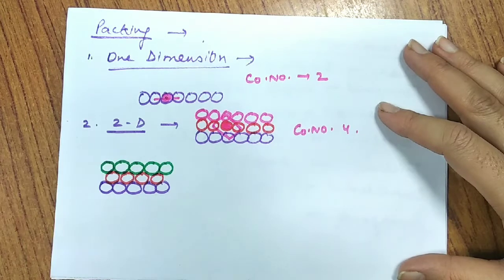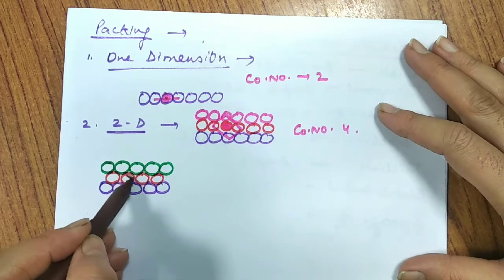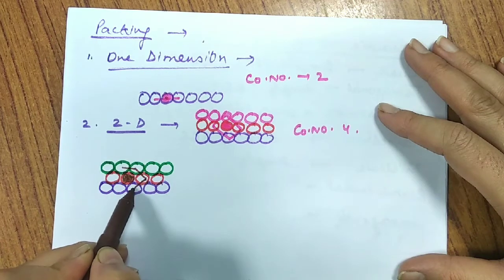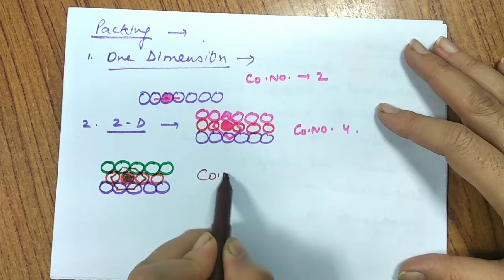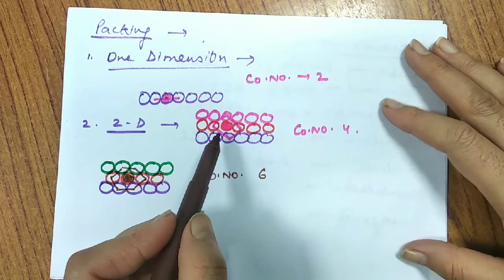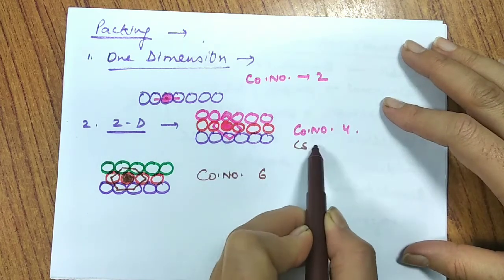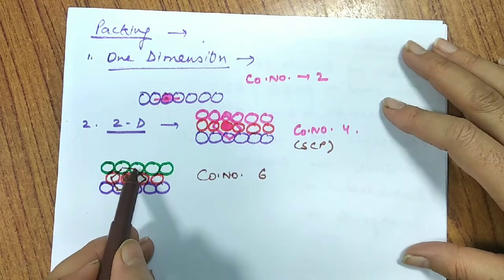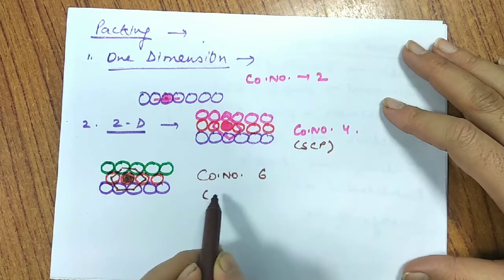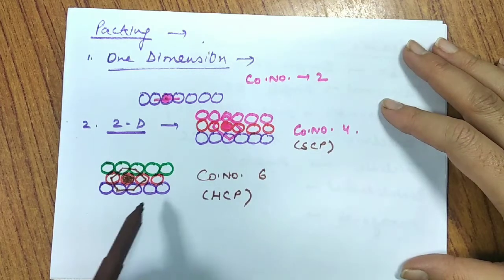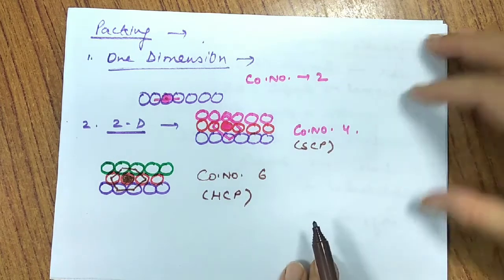So this is the x-axis, this is the y-axis, but in this case we find that the particles are very closely packed. Suppose I try to find out the coordination number, I take this atom and I see that it is in contact with 6 spheres. So its coordination number would be 6. If I join the centers of the touching spheres, we find that it comes in the form of a square, and thus this type of packing we call square close packing. And here we get the shape of a hexagon on joining the centers of all touching spheres, so we get hexagonal close packing. So here the coordination number is 4 and here the coordination number comes out to be 6.